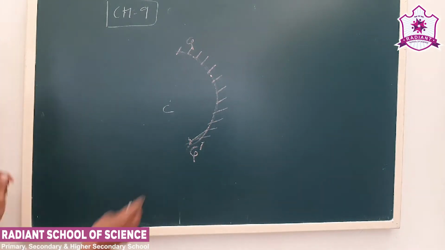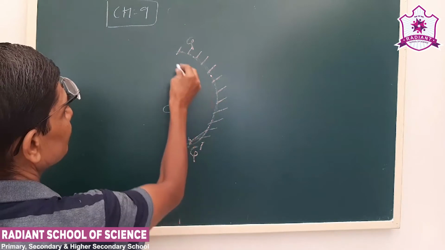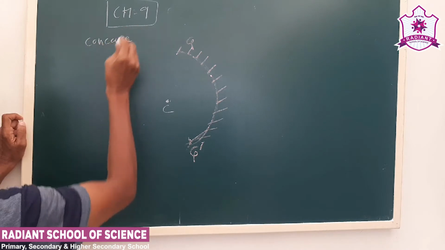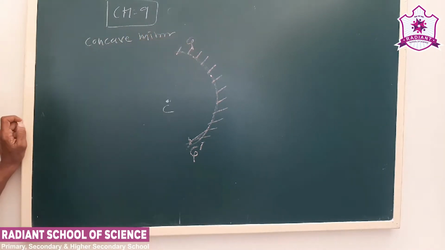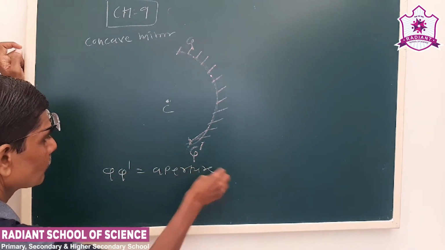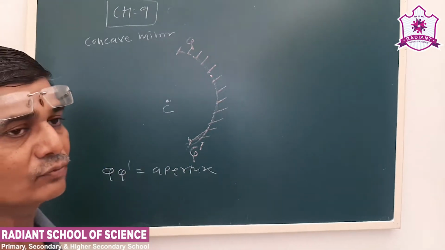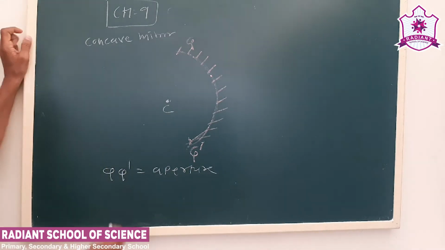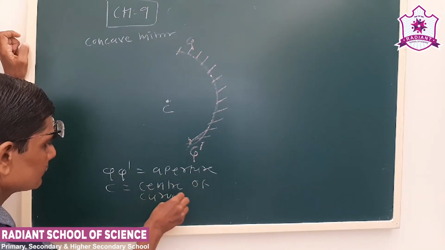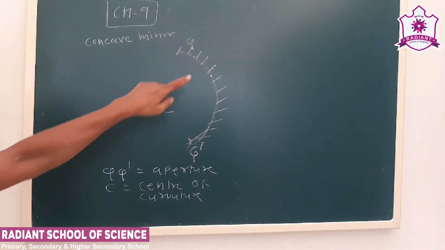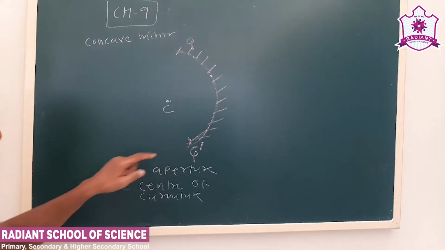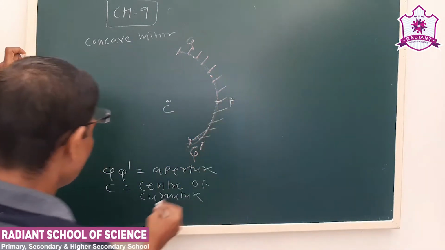Now, this is our concave mirror. See, the inside surface is a reflecting surface. Now see, this QQ dash is the aperture. The part of the mirror on which the light falls is called the aperture. Now C is the center of curvature. C is the center of the imaginary sphere, so this is the center of curvature. The midpoint of this QQ dash is P, which is called the pole.